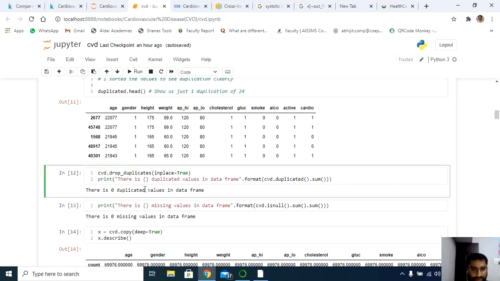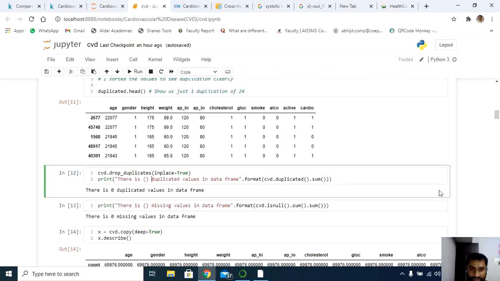Here, how many duplicate values are available in the data frame, I'm calling the method called format. cvd is nothing but my variable, duplicated().sum(). It gives me the total sum of the duplicate values. So after dropping, obviously there should not be any duplicate values, so there are 0 duplicate values here.